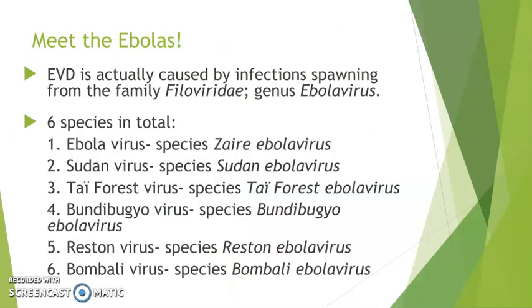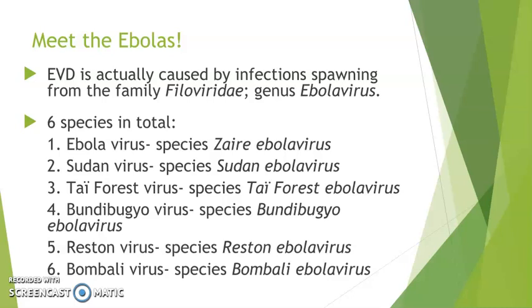The Ebola virus disease is caused by infections spawning from the family of Filoviridae, its genus being Ebolavirus. There are a total of 6 different species within the EVD. The first one discovered was Zaire, which is known as the most deadly of the species, being that its fatality rate went up to 90% at its worst. Next would be the Sudan Ebola virus, which is quite similar to the Zaire strain, but it does have a much lower fatality rate.